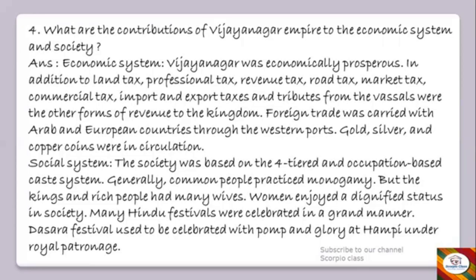So the society was based on the four-tiered and occupation-based caste system, means four classes kind of. Now generally, common people practiced monogamy, but the kings and the rich people had many wives. Women enjoyed a dignified status in society. Many Hindu festivals were celebrated in a grand manner. Dasara festival used to be celebrated with pomp and glory at Hampi under royal patronage.